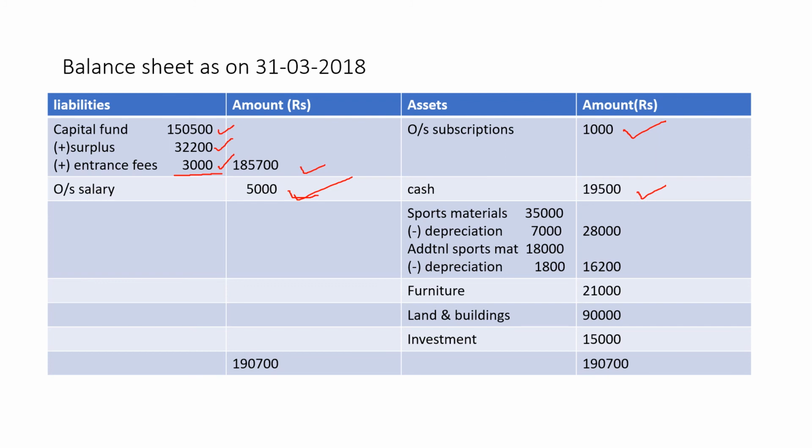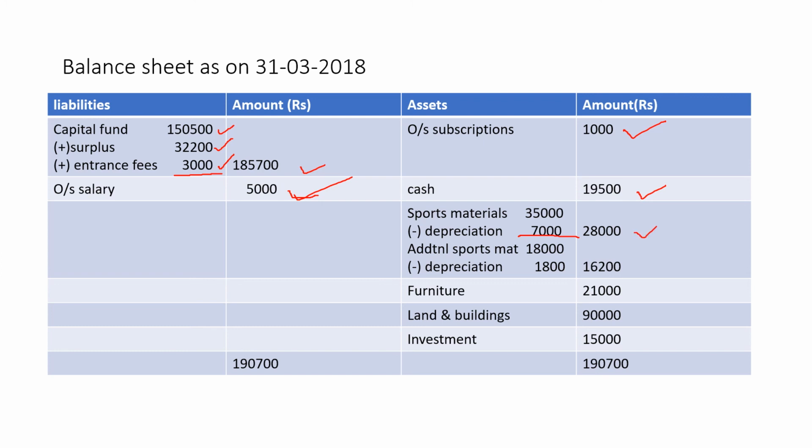Sports materials: 35,000 is given minus the depreciation amount. For the depreciation, please check the income and expenditure account. We have calculated two sets of depreciation. One depreciation is for sports materials, and a different amount of depreciation is for additional sports materials. So we have to minus it. 35,000 minus 7,000 here comes up to 28,000.